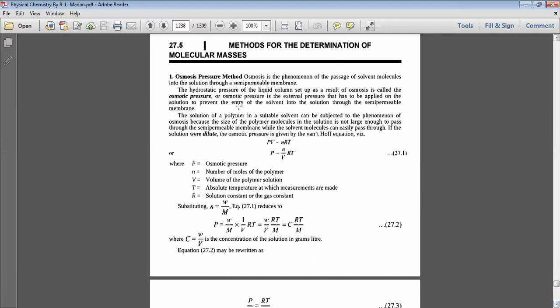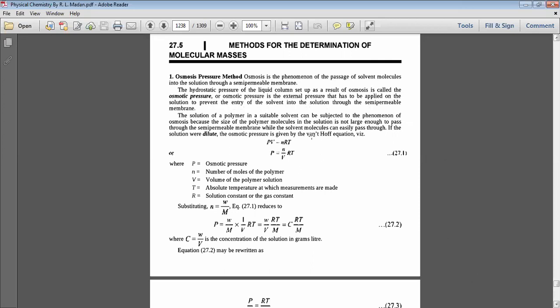The hydrostatic pressure of the liquid column set up as a result of osmosis is called the osmotic pressure. Or the osmotic pressure is the external pressure that has to be applied on the solution to prevent the entry of the solvent into the solution through the semi-permeable membrane.